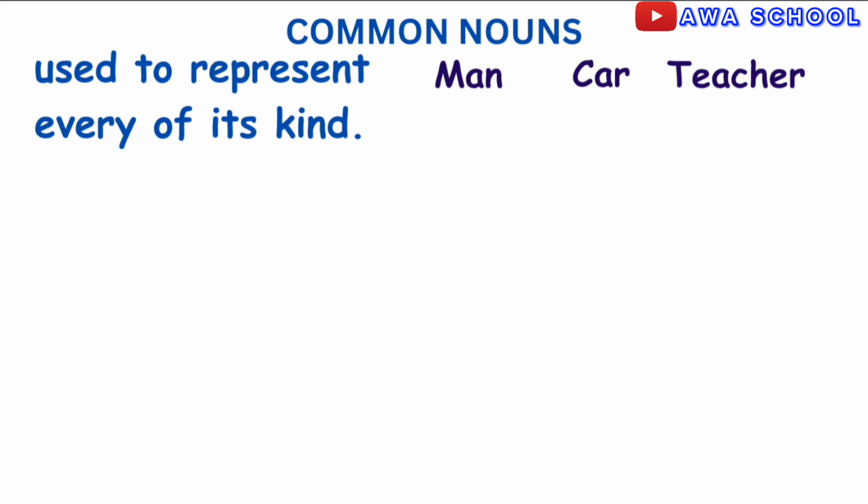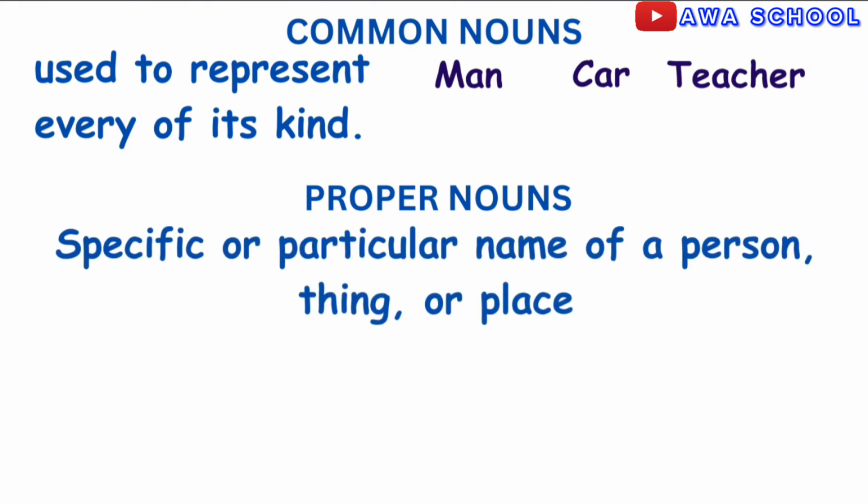Next on our list is proper nouns. This refers to the specific or particular name of a person, place, or thing. Examples include Ihebe, which is a village in Edo North. Okada, which is a place in Edo South.